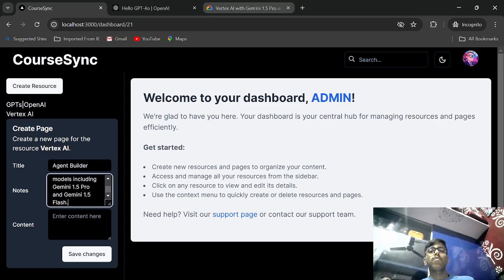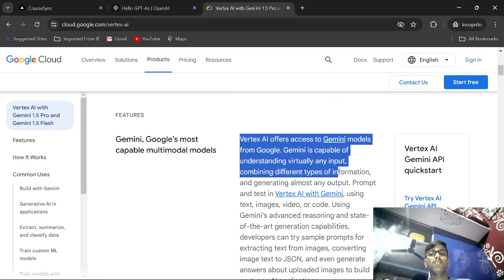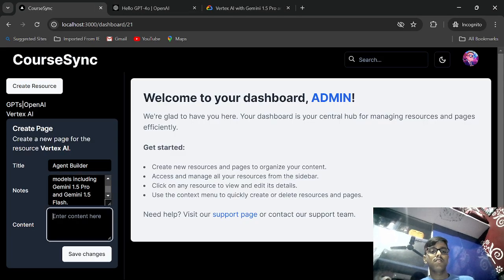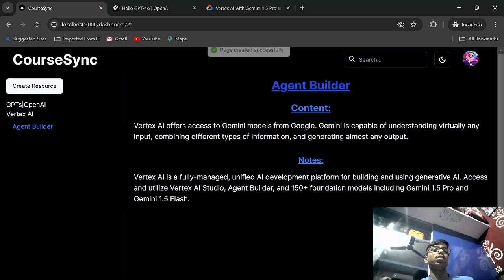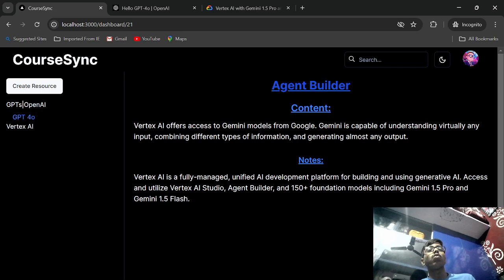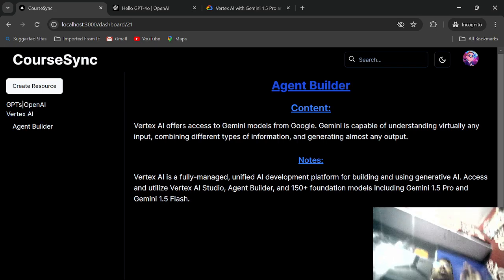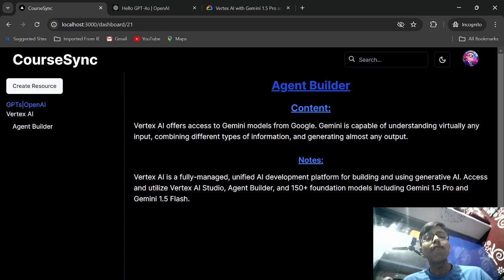And copy this, okay, copy this, no worries, and just click on save changes. It'll create a page, right? You see, so both these have their own pages, and these both page resources are not related to each other. They are only related to a particular space, and if that space is gone, everything will be gone.